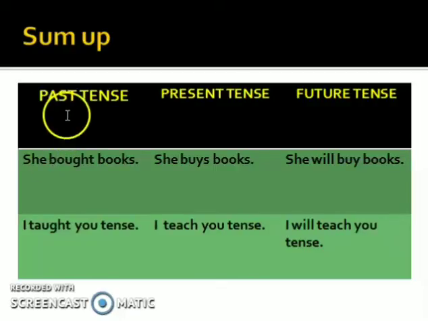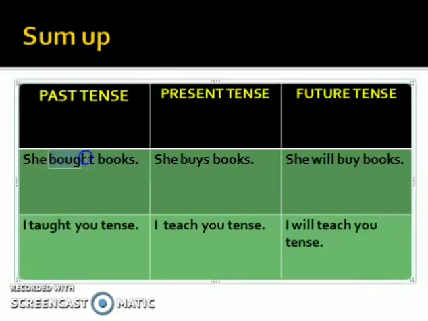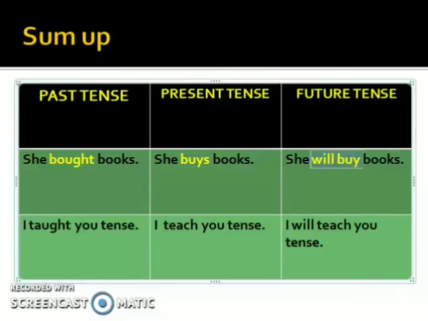In the past tense, she bought books. In the present tense, it will change to she buys books. And in future tense, she will buy books. Next, look at the second sentence. I taught you tense.